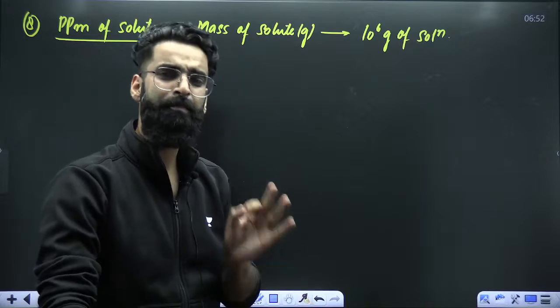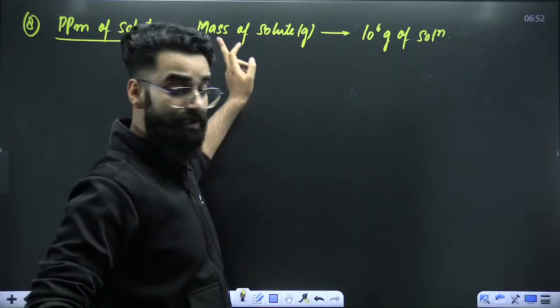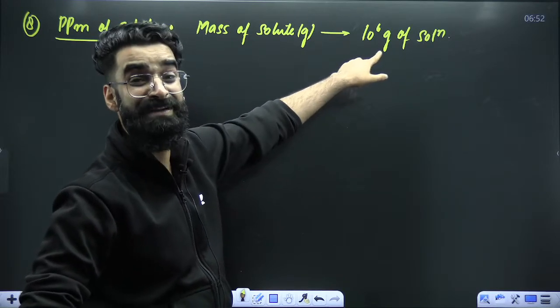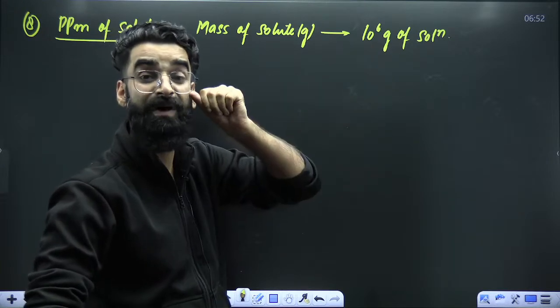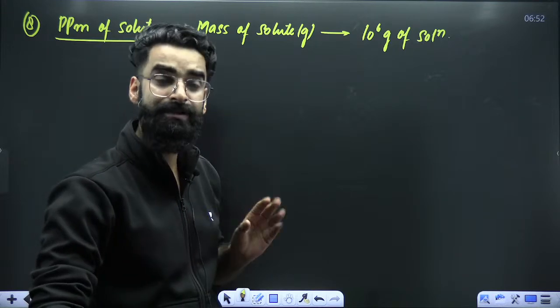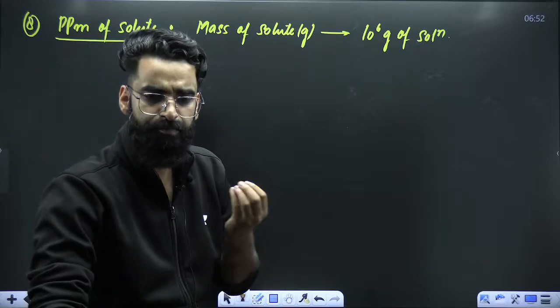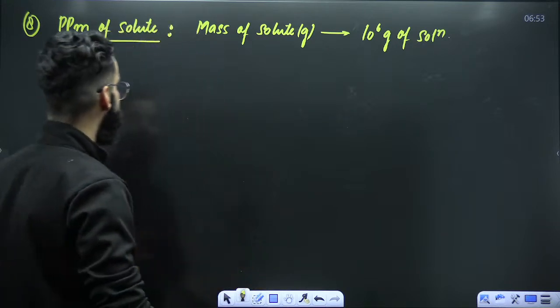You'll directly say parts per million of solute is 100, right? That defines the parts per million of solute. If in 10 raised power 6 grams of solution, there are some 500 grams of solute, you'll directly say ppm of solute is 500. As simple as that.